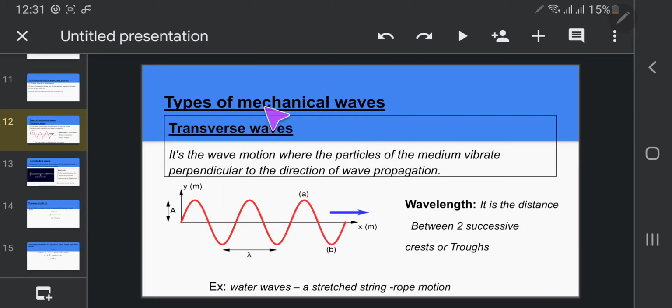Examples of transverse waves: a water wave, or a stretched string, or rope motion. When you hold the rope, tie the other side of the rope, and move it this way, this is a transverse wave. Okay. The second type,